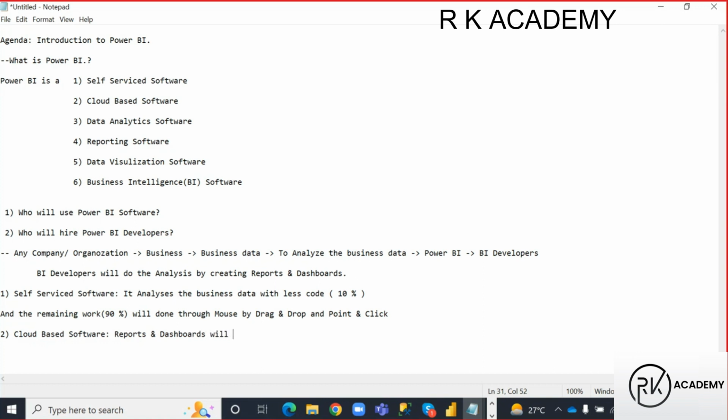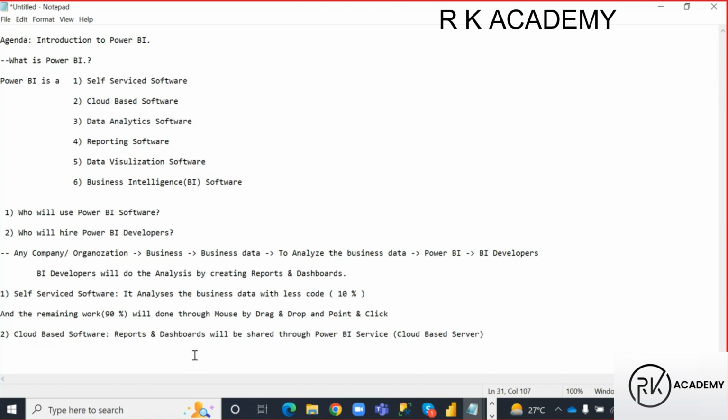will be shared through Power BI service. Will be shared through Power BI service. So your Power BI service is a cloud-based server, guys. It is a cloud-based server.